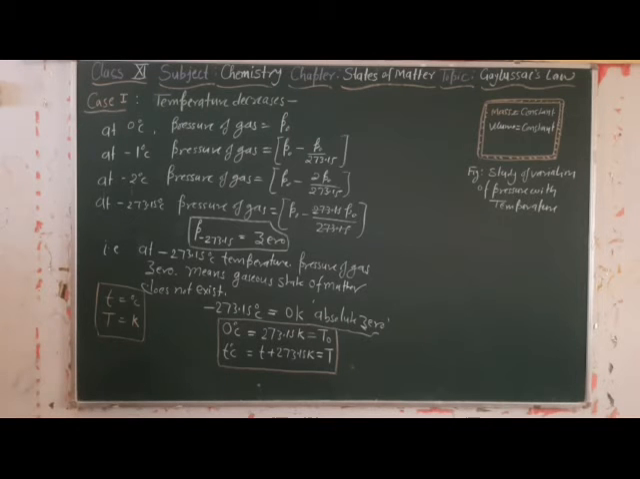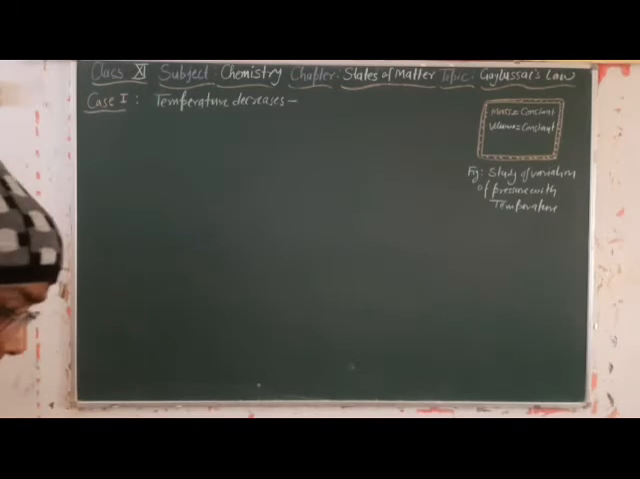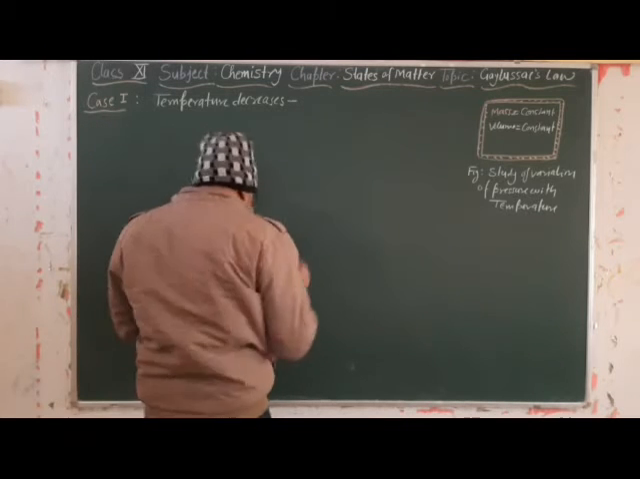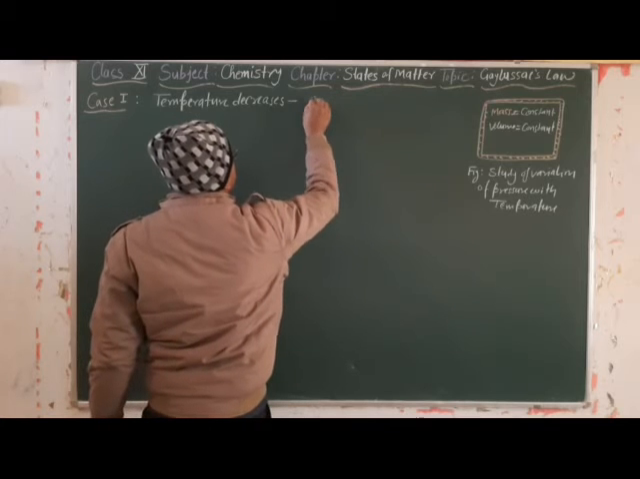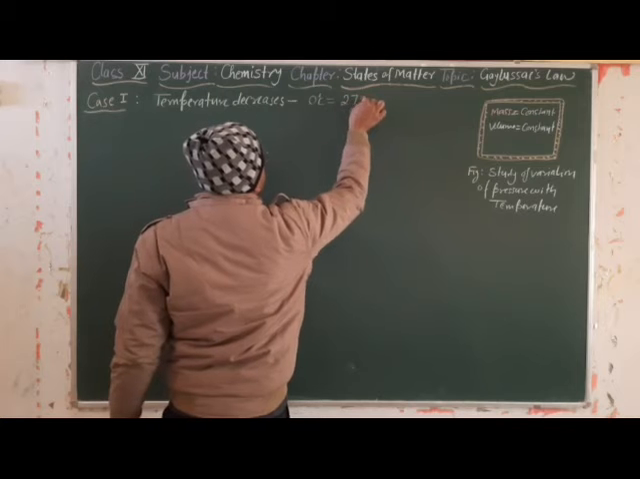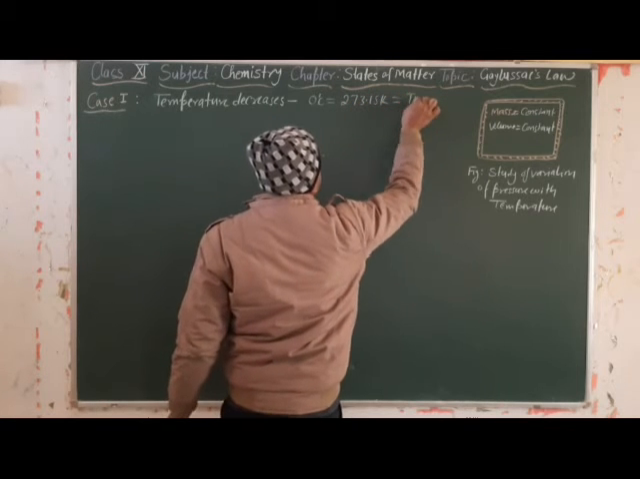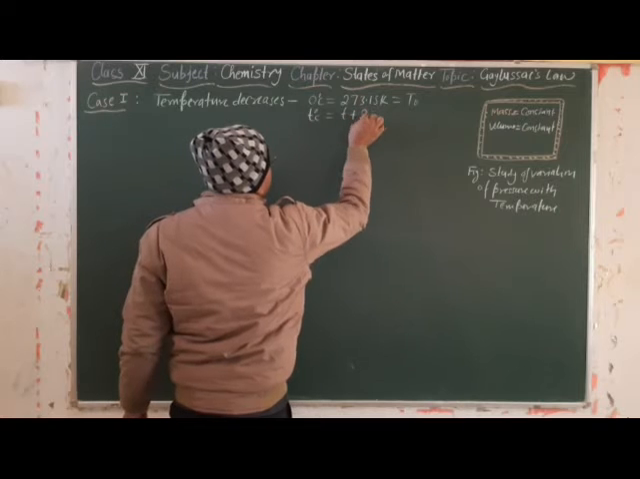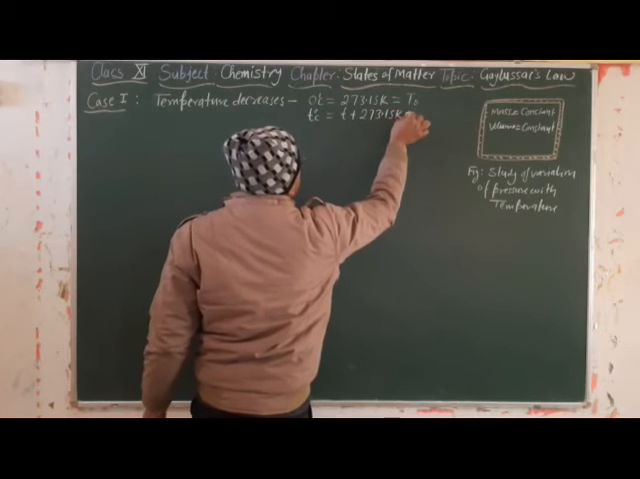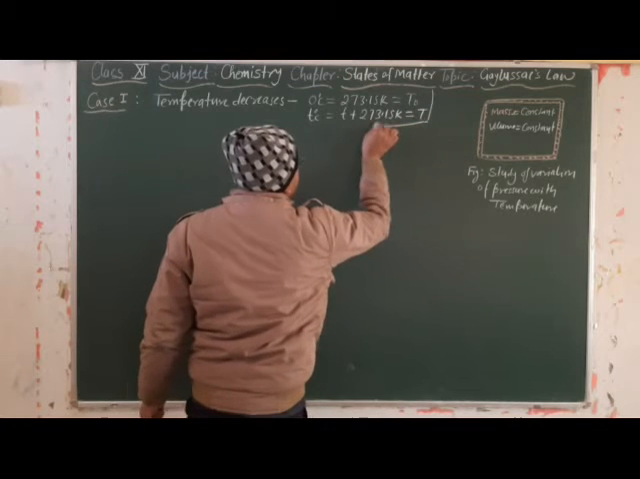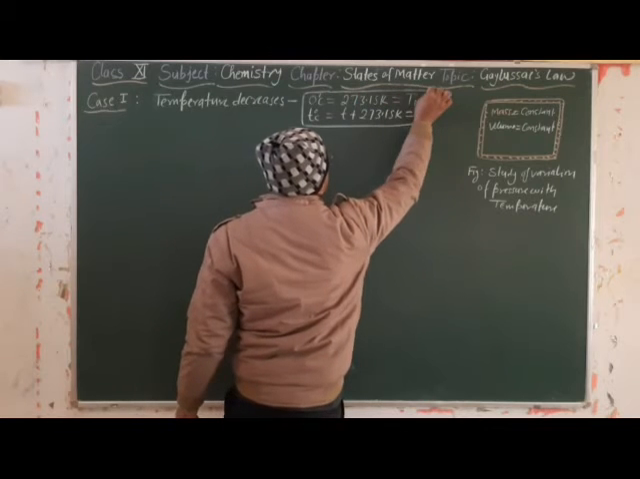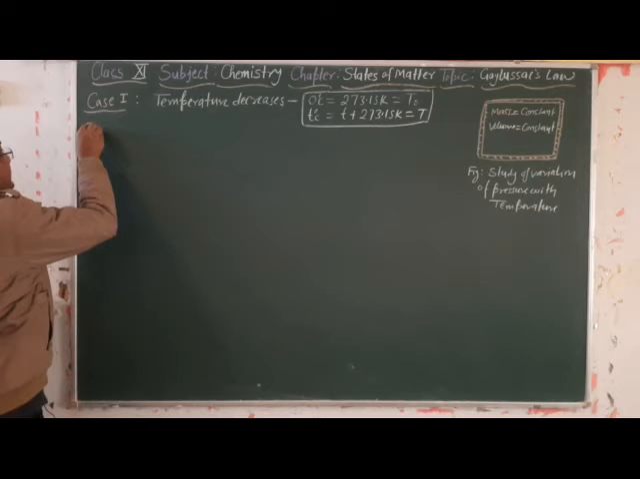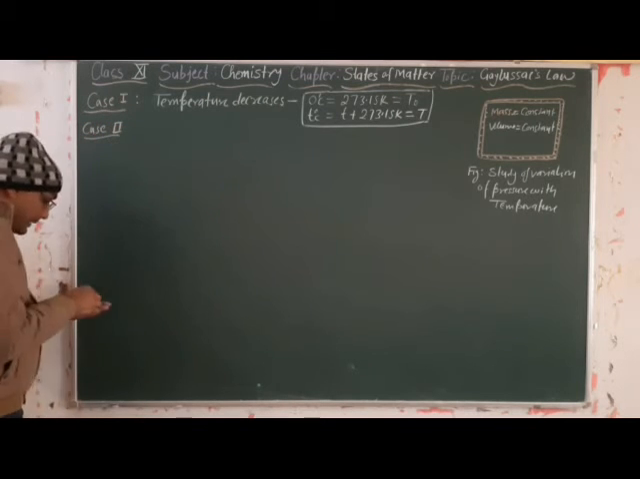Then I will come to the second case. From case 1 he derived a very good relation: 0 degree Celsius is equal to 273.15 Kelvin, which is T0, and t degree Celsius temperature is equal to t plus 273.15 Kelvin, which equals T. So he derived this relation from the first case. Now the second case.